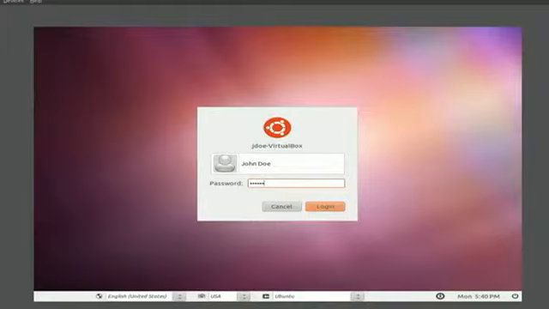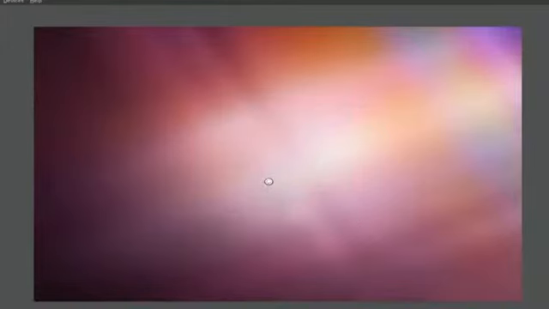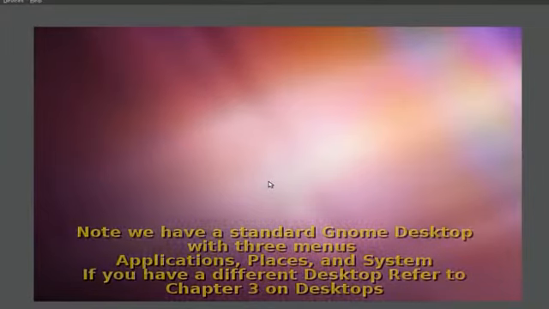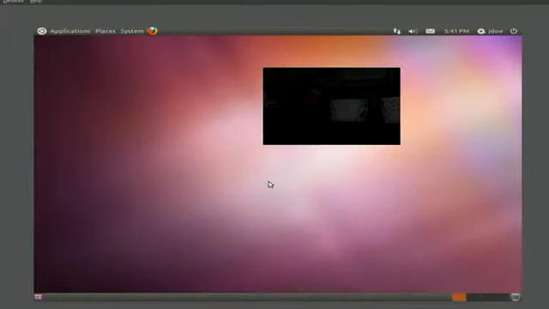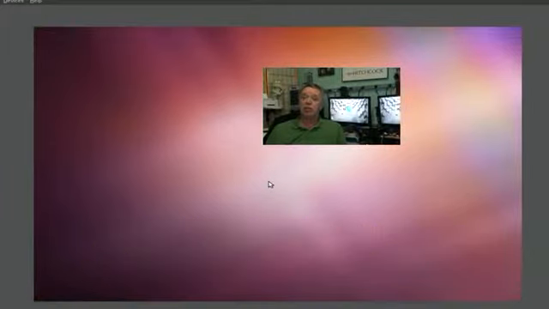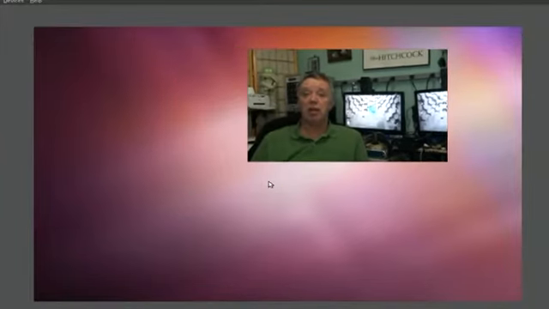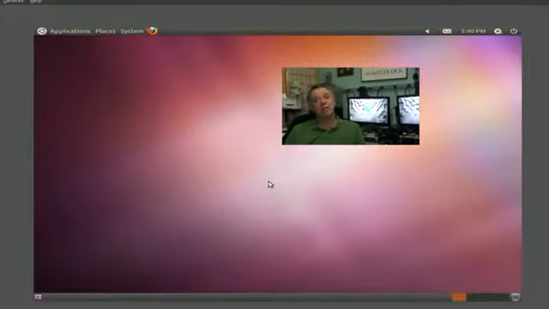And in this case, we're seeing the standard Gnome Desktop. We can tell that because we have our 3 menus, Applications, Places, and System near the top. Well, as we said, this installs just like a program, and we're going to show you that. We're going to look in our control panel and see that we have what looks like a program installed called Ubuntu, and how easy it is to uninstall.